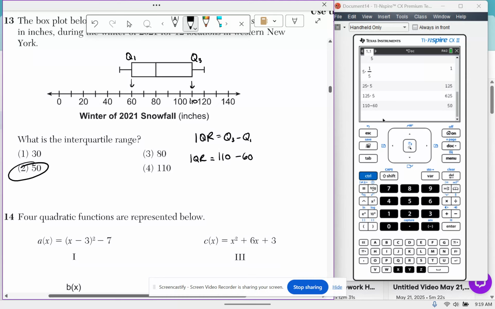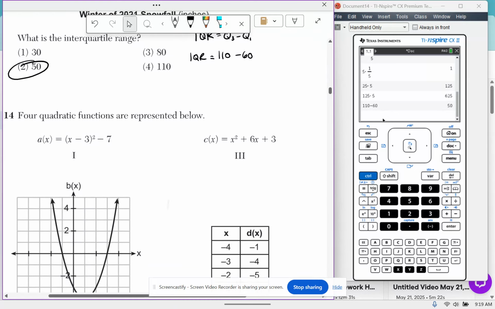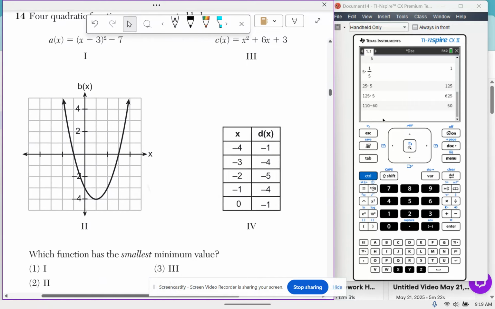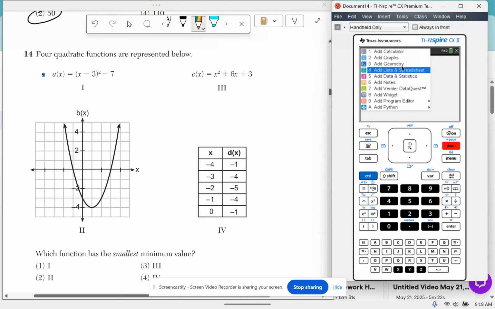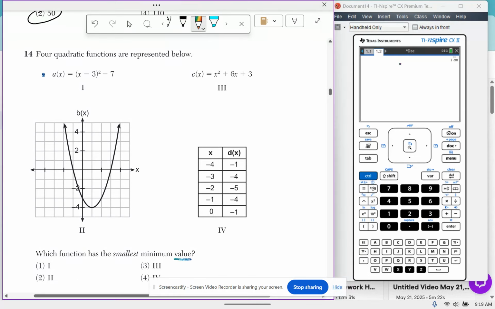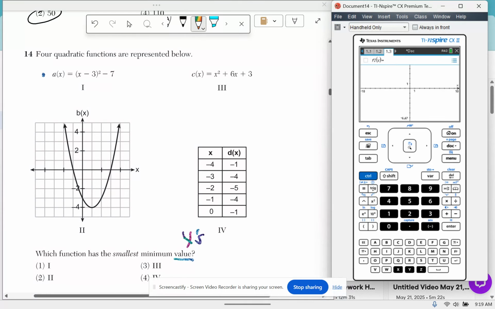All right, let's go to 14. We're crushing it. Here we go. 4 quadratic functions are represented below. Which function has the smallest minimum value? Let's go through each problem and figure out the minimum, right? So this is a quadratic. I'm going to graph him and see what his minimum is. Remember, minimum value is just asking you to compare the y's. So let's graph the first one.